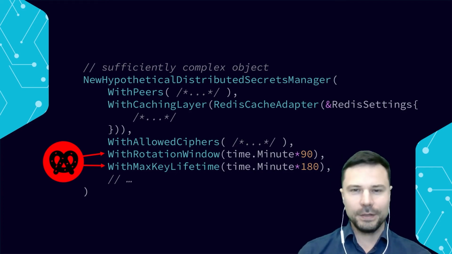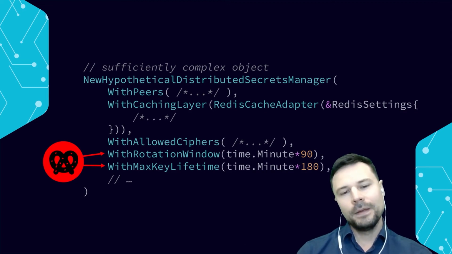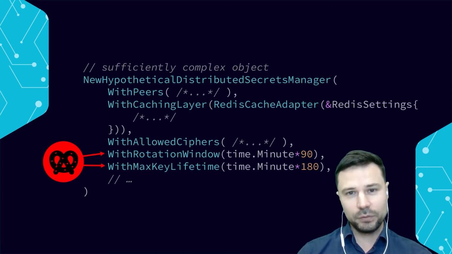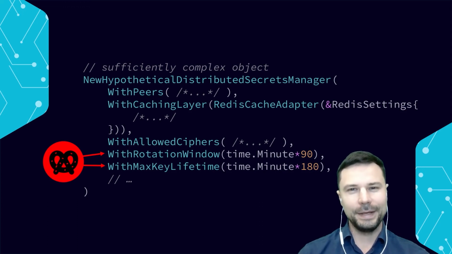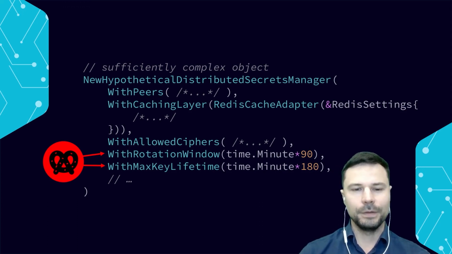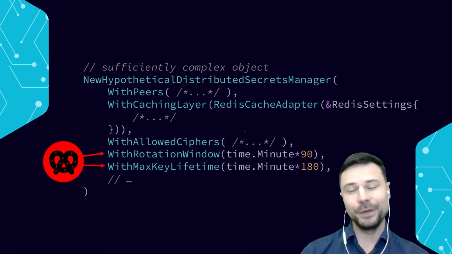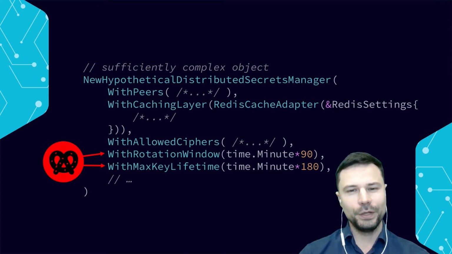Redis is great, so let's just take a stack of Redis settings and wrap them in the adapter. We may want to do basic cryptography without revealing keys, and if we do, then we will need the option for providing ciphers to our secrets manager. So there's a way to control allowed ciphers. We want to also limit them to a certain list, and we can check for that list inside the option. And also, of course, the rotation window, right? What's the point of having a secrets manager if there is no rotation?